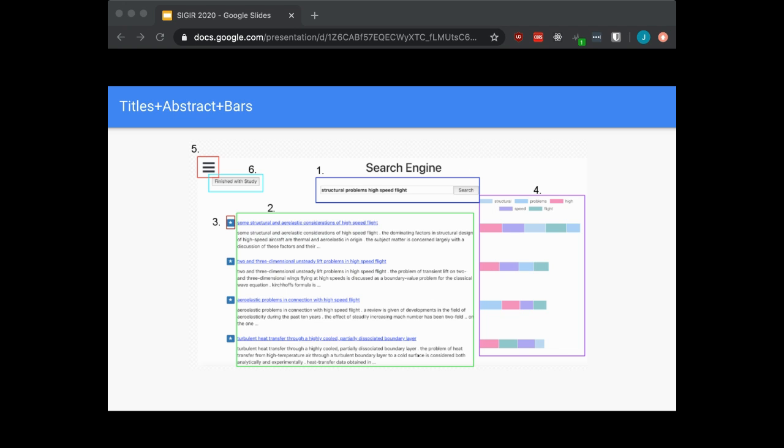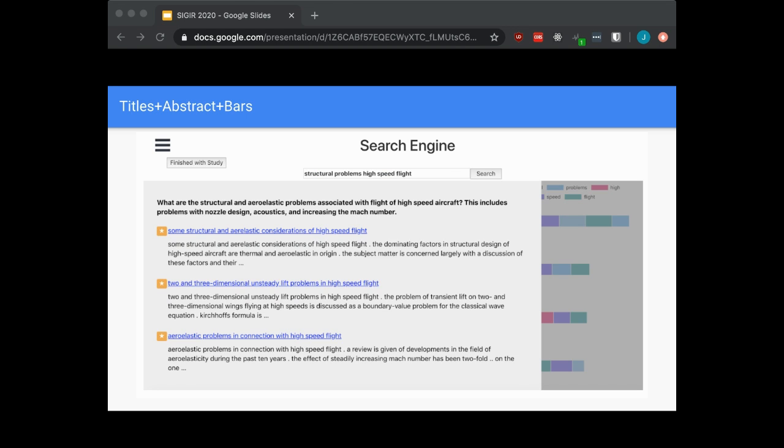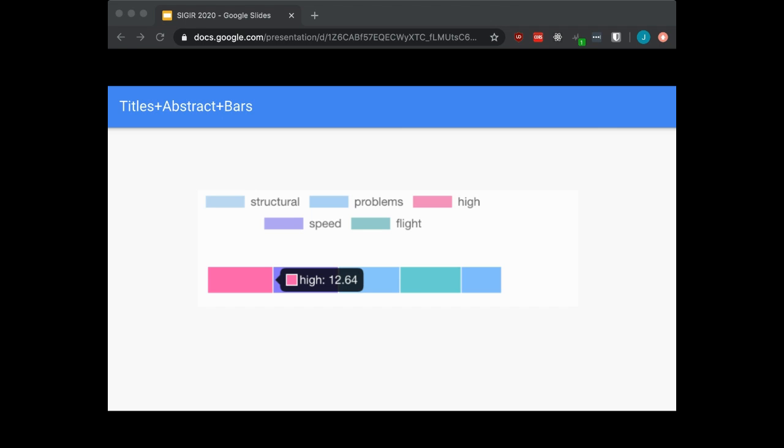At the top left, we have a hamburger menu that opens up a bookmark list of documents that users favorited, and you will see that on the following slide. And at the end, there's a button for users to click after they finish the study, which is used as part of our experiment. So if you click the top left button, it'll open up this page, which shows users their bookmarked articles, as well as a survey question, which is particularly helpful for users during our experiment. If you hover over the bars for each ranking, we can see how each word contributed to that document score.